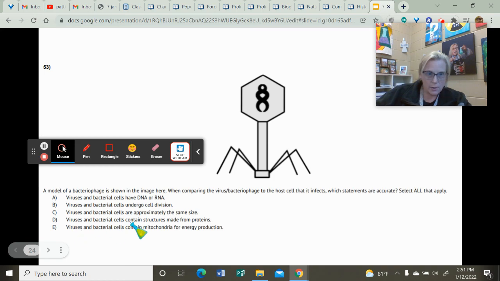E is not accurate. So the ones that you would check, let me restate this. The ones that you would check on here are going to be A, both of them have DNA and RNA, and D, they both contain structures made from proteins. All right, I think I said the wrong letters whenever I was going through it. Let me say it one more time. The correct answers here are A is an accurate statement and D is an accurate statement.